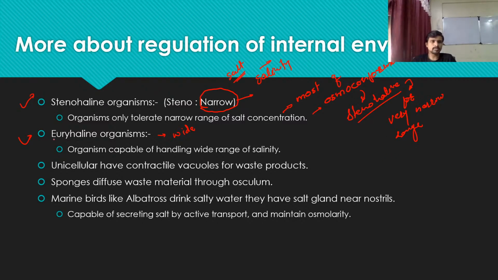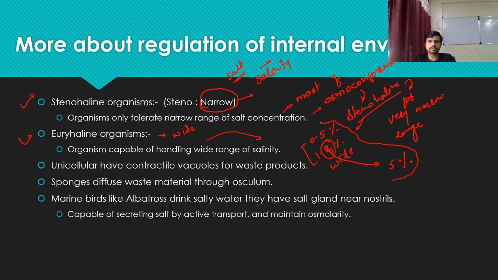The second group of organisms is euryhaline, capable of handling a wide range of salinity. That means the organism can live in 0.5% salt to 5% salt. This is a wide range. These are just examples, guys, I'm not going to point out any organism here.